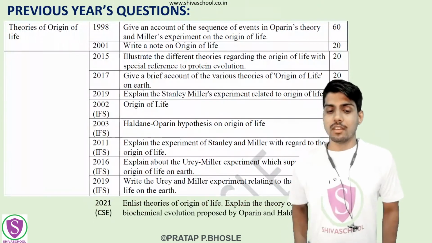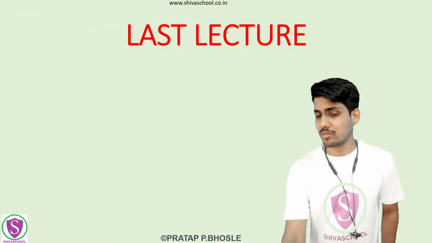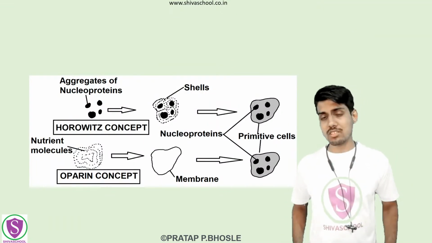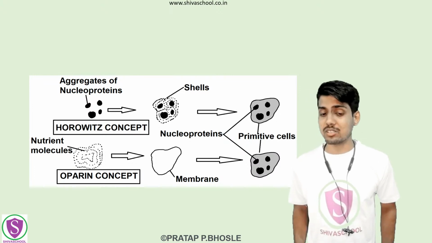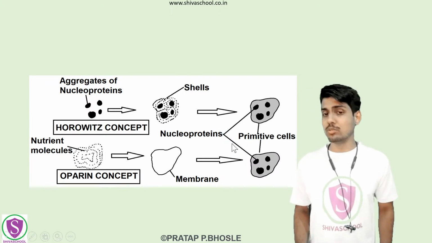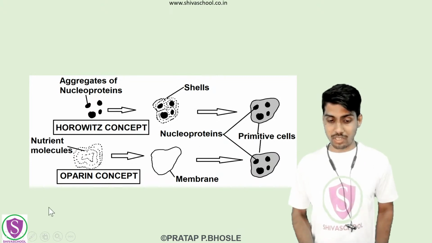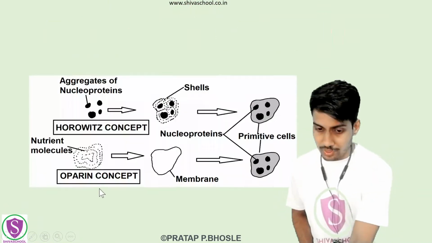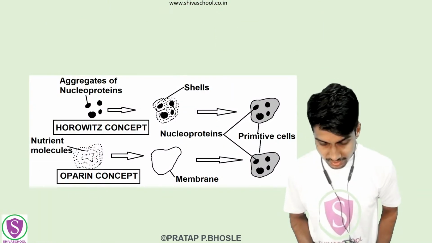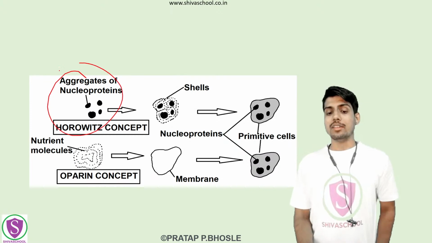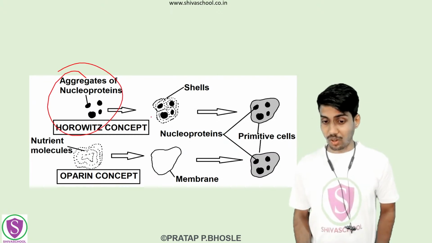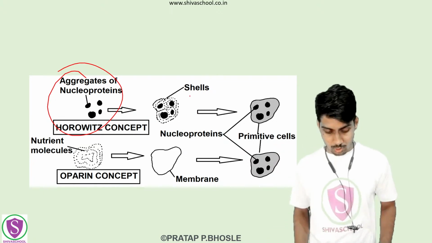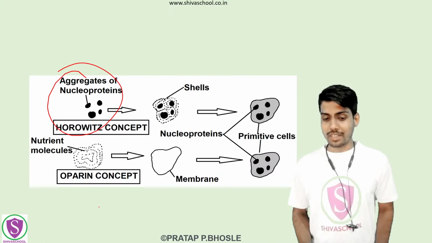Okay, so this is the previous year question which we already seen. In the last lecture we have seen different things. We have seen till the biogenesis, till the generation of the life. We have seen how the first life was formed. In that we have seen this Horowitz concept. What was the case? What was he saying? He was saying that these membranes or the shells are going to form around the nucleoproteins, and then the first living cell is going to be formed.